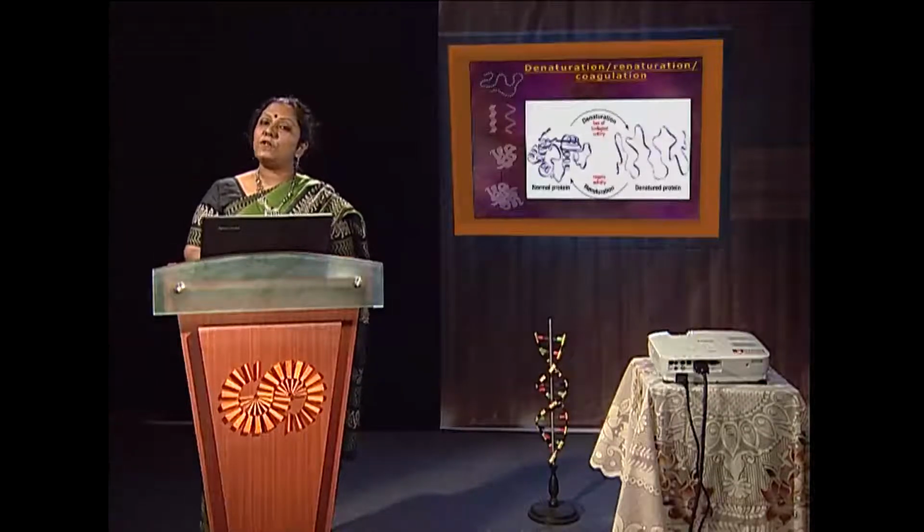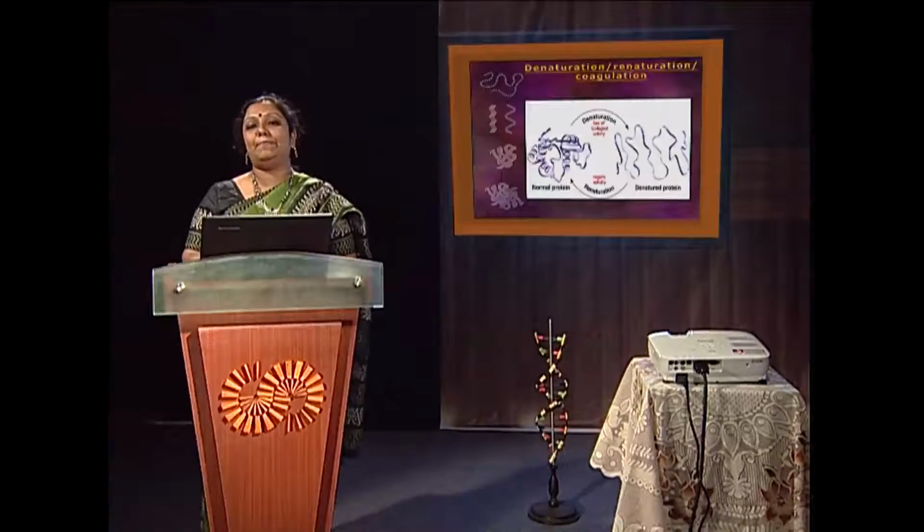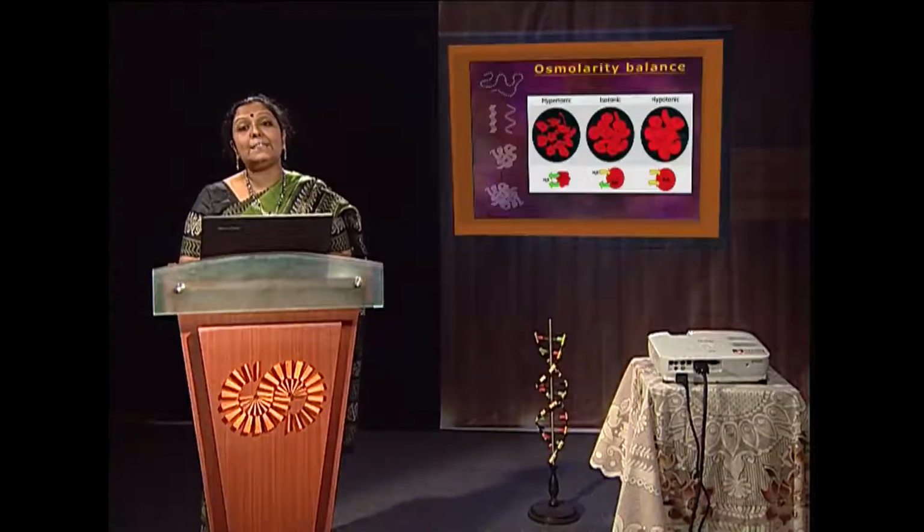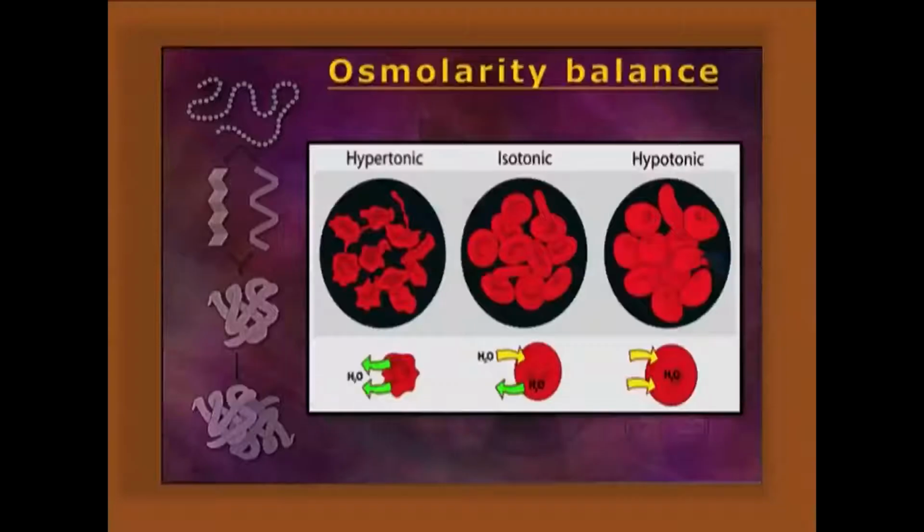Denaturation. Protein structure and function can be abolished by application of a denaturing agent, and when they assemble they produce coagulation, and the structure can also be regained by renaturation when all those agents are removed. Osmolarity balance is very important. Hemoglobin gives the osmolarity balance in the plasma, which is very important for clinical purposes.